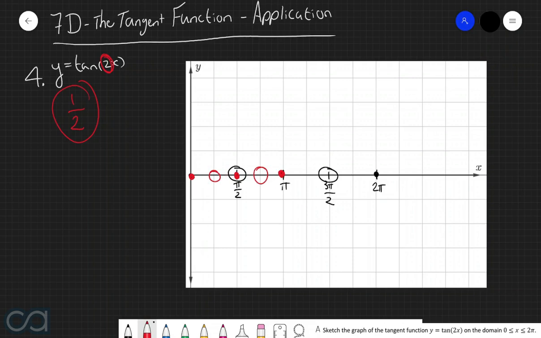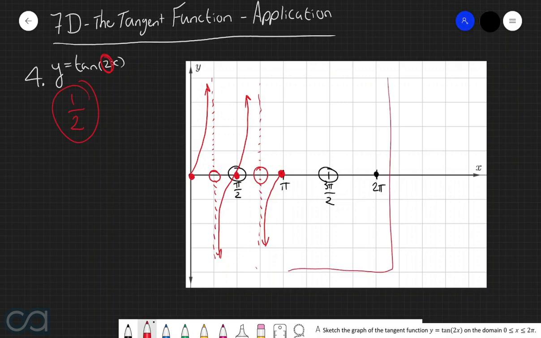So first of all, let's draw some dotted lines to represent these vertical asymptotes. And so now by sketching the graph, we get the following. Now the only problem here is that because we dilated all these points by a factor of 1 over 2, we now also need to consider what this graph is going to look like between pi and 2 pi.